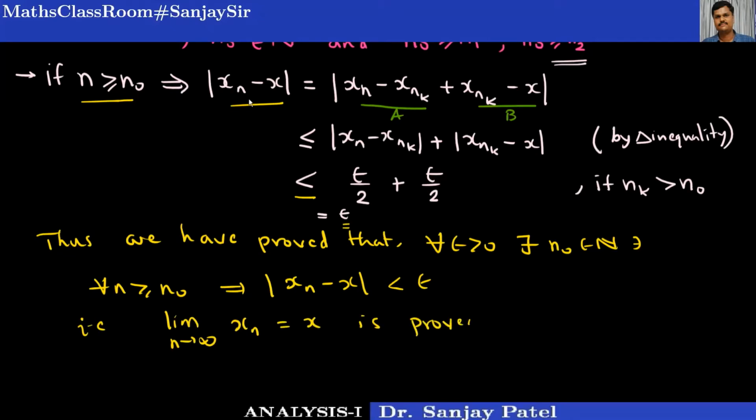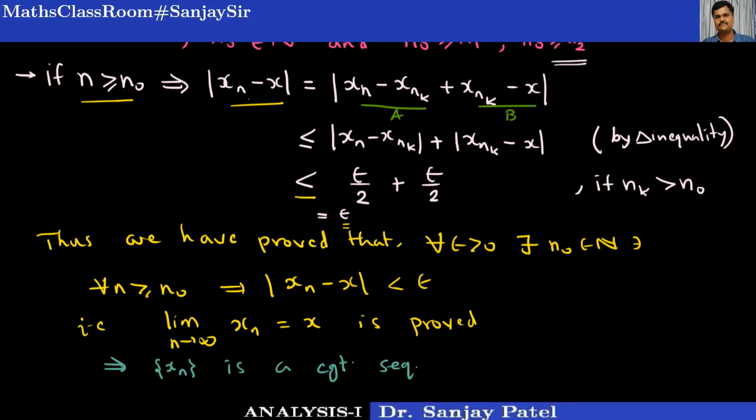This thing is proved, and that implies the sequence xn is a convergent sequence. What was xn? xn was a Cauchy sequence, and we have proved that it is convergent.